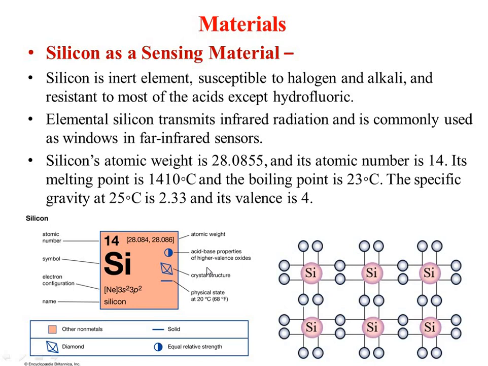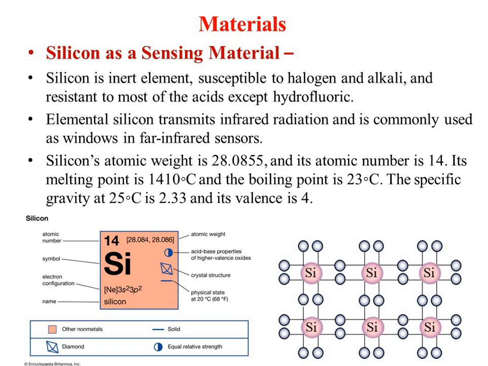So the 4 electrons will combine with the neighboring 4 atoms, or neighboring 4 silicon atoms, and they will form a crystalline structure like this one. So the structure of Si will look like this one. So this is a covalent bond between 2 neighboring atoms, or one silicon with 4 neighboring atoms.